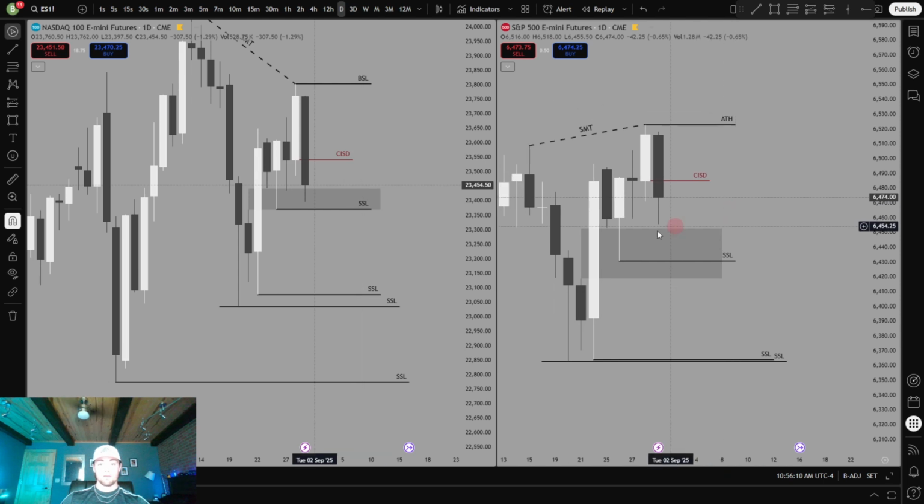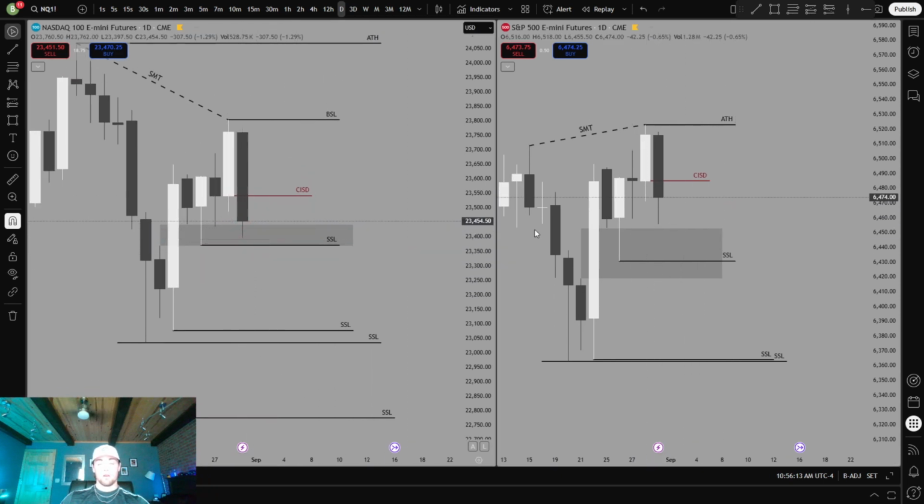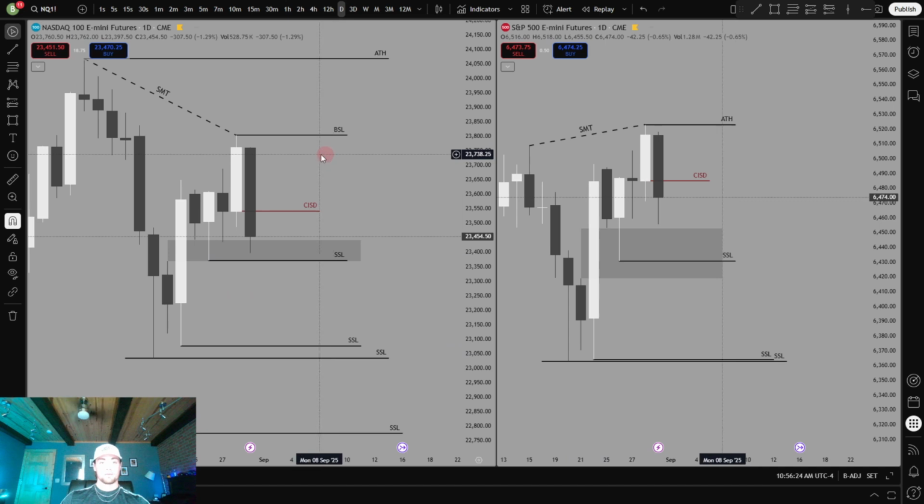But previous week low, pretty easy, solid price target. And then these relative equal lows are my second price target if we continue lower through previous week low.